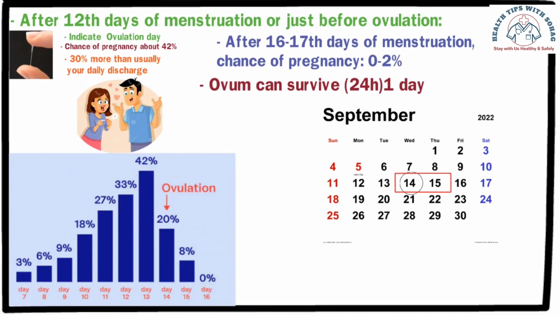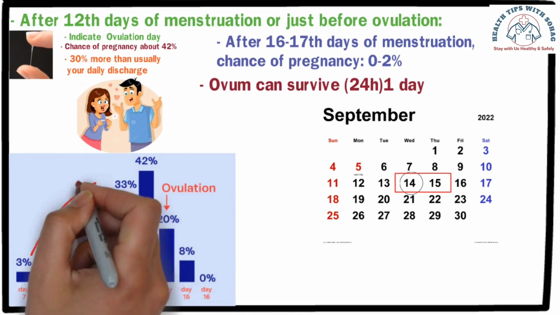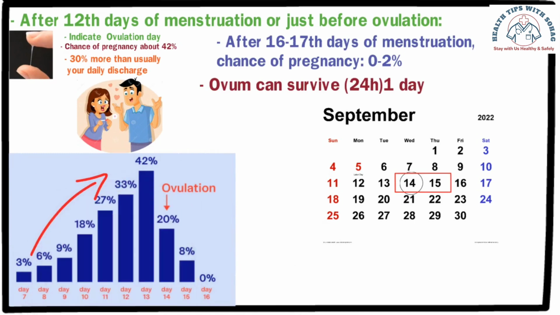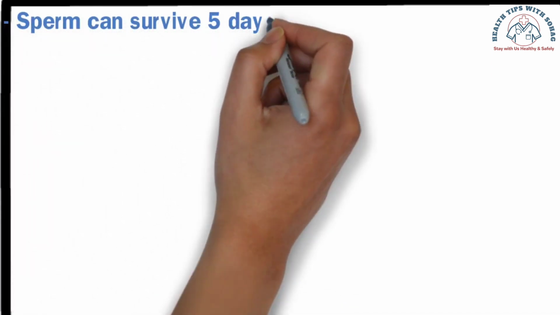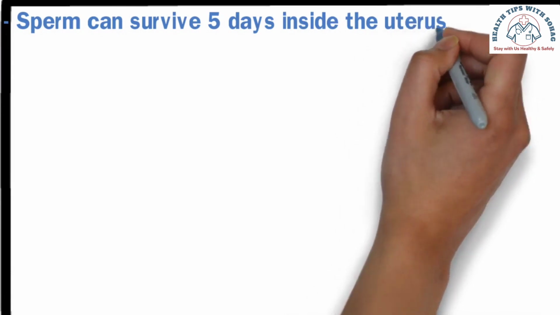I am showing a graph for reference. Notice that the chances are lower at the beginning of the menstrual cycle and the highest likelihood of conceiving occurs shortly before ovulation. After intercourse, male sperm can survive inside the female reproductive organs for up to 5 days.